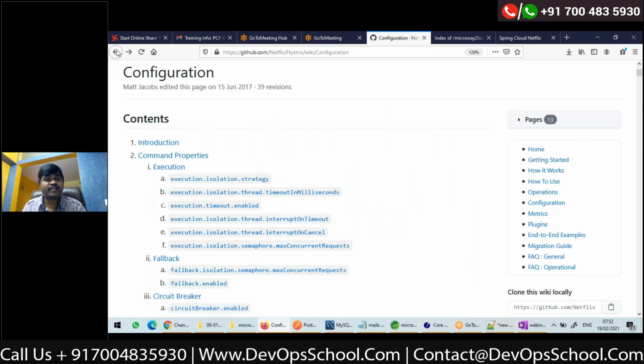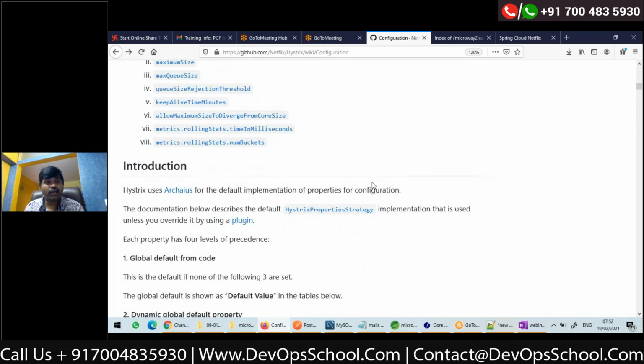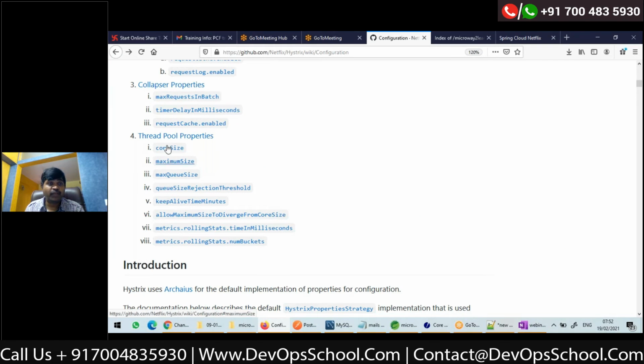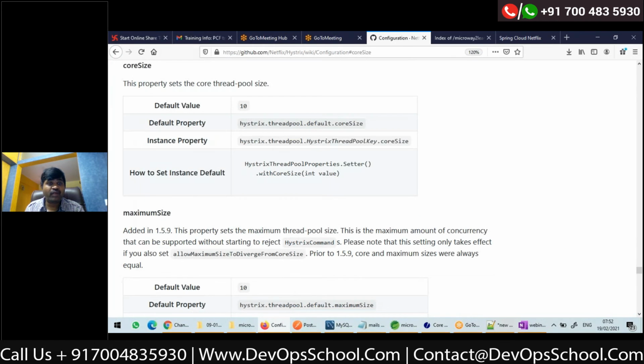Now, let's say that is thread, right? So how to configure the thread pool? Here are the thread pool properties. You can configure what the thread pool size is. The property is core size. If you want to use it at annotation level, you can use it like this.